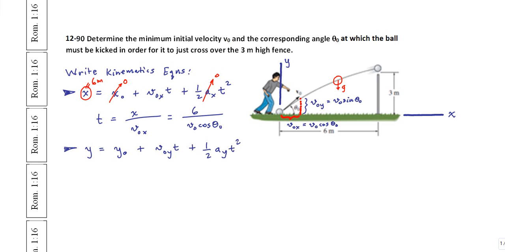Okay, and as we just said a moment ago, this a y is really equal to minus 9.81 meters per second squared. Okay, and the y naught is once again 0 by virtue of our coordinate system, and this y value is equal to 3 meters. That's how high the ball has to be in order to clear that 3 meter tall wall.